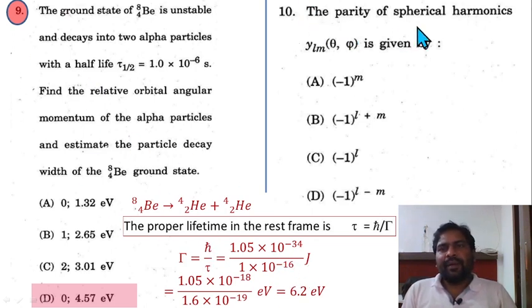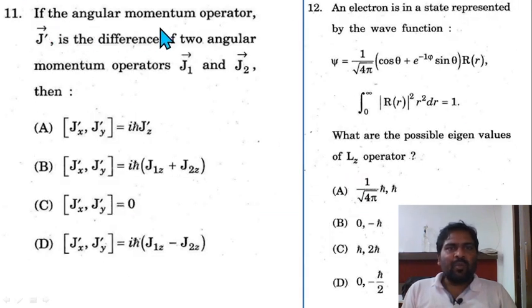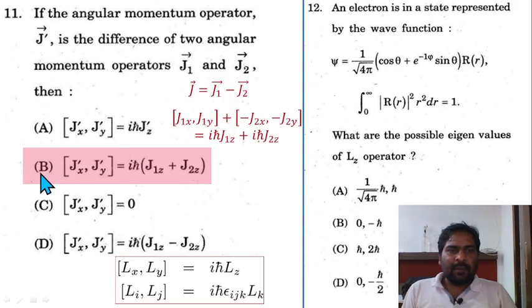Question 10. The parity of spherical harmonics Y lm theta phi is given by minus 1 to the power l. So option C is correct here. Question 11. If the angular momentum operator J prime is the difference of two angular momentum operators J1 and J2, then option B is correct.